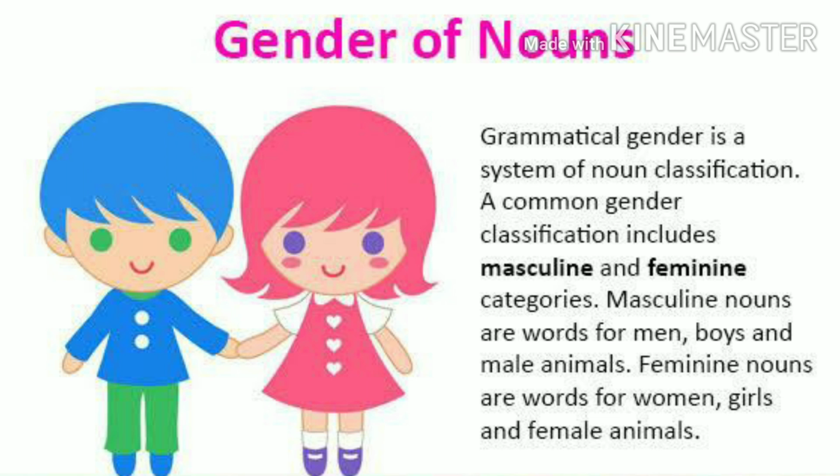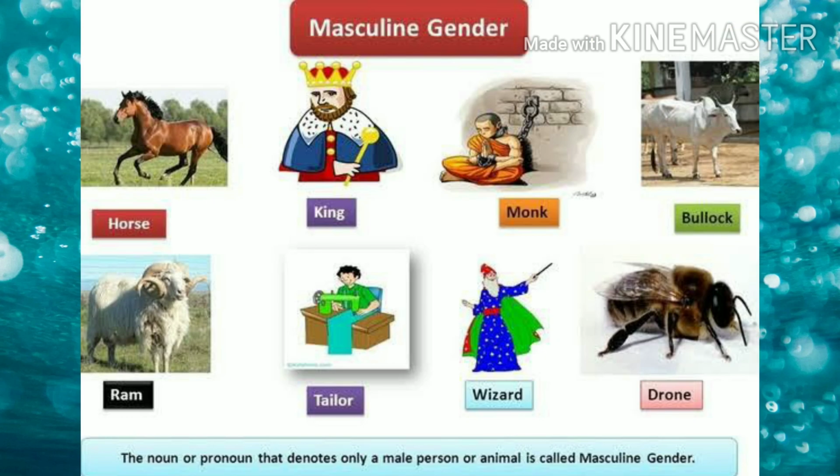Like you can see over here, it's written that grammatically, gender is a system of noun classification. A common gender classification includes masculine and feminine categories when we are talking about humans. Masculine nouns are words for men, boys, and male animals, whereas feminine nouns are words for women, girls, and female animals. So now let's go ahead with its types.